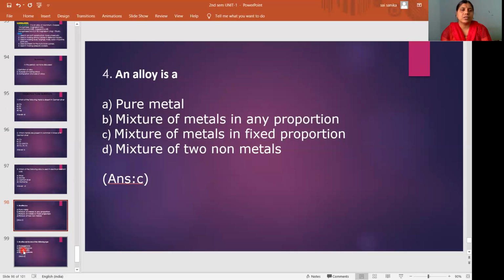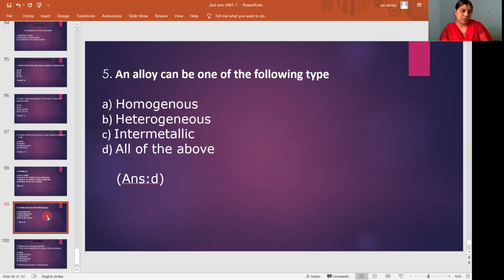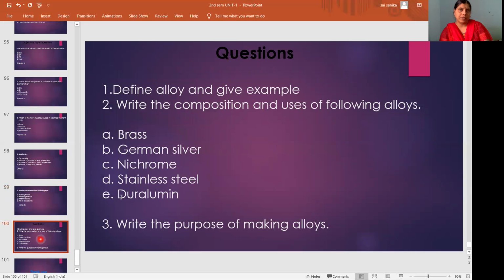Next, the fifth question: an alloy can be one of the following types. A homogeneous, B heterogeneous, C intermetallic, D all of the above. While explaining the definition, I told you an alloy can be homogeneous or heterogeneous, or even intermetallic. So the answer is D, all of the above. You may expect this type of objective questions from this topic.